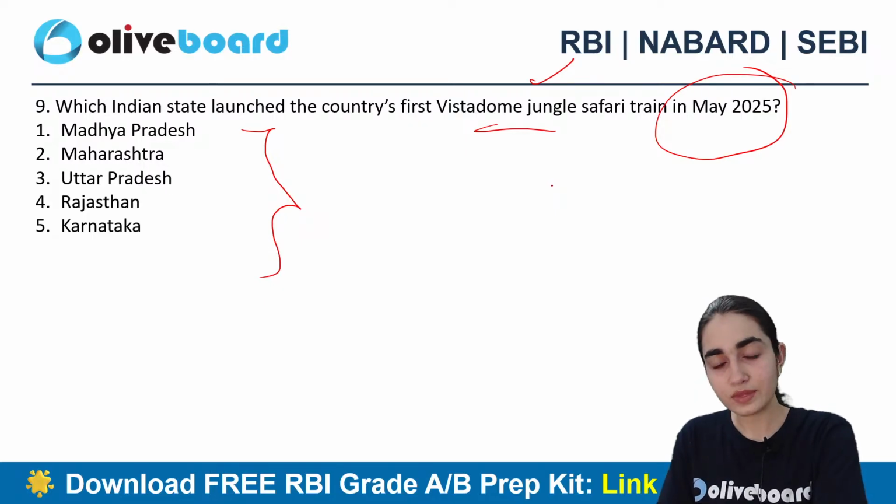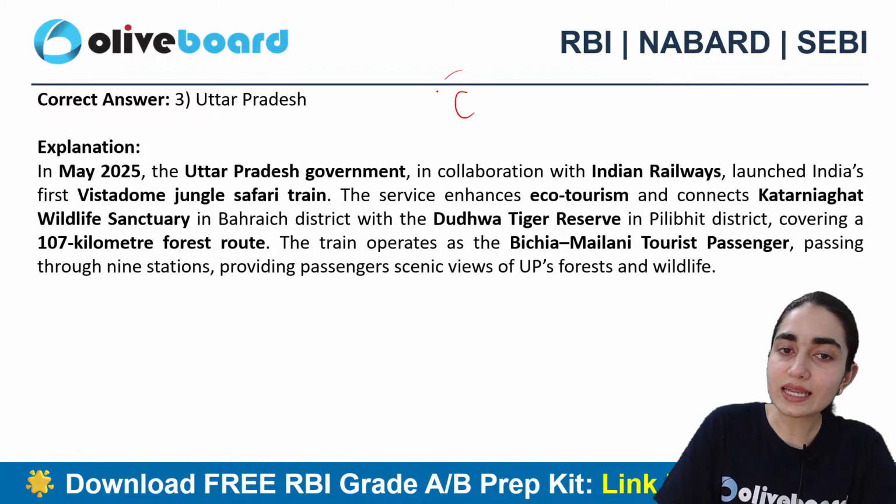UP. Okay. Anyone else who wants to answer this question? Aditi, John, Sriram, Shivam, Anurag says C. Aditi says A. All right. So C is the correct answer, which is Uttar Pradesh.